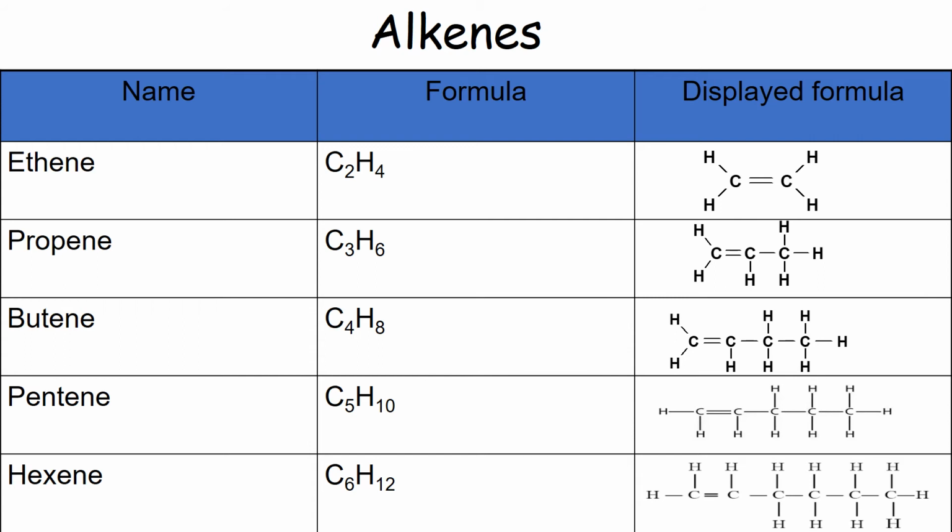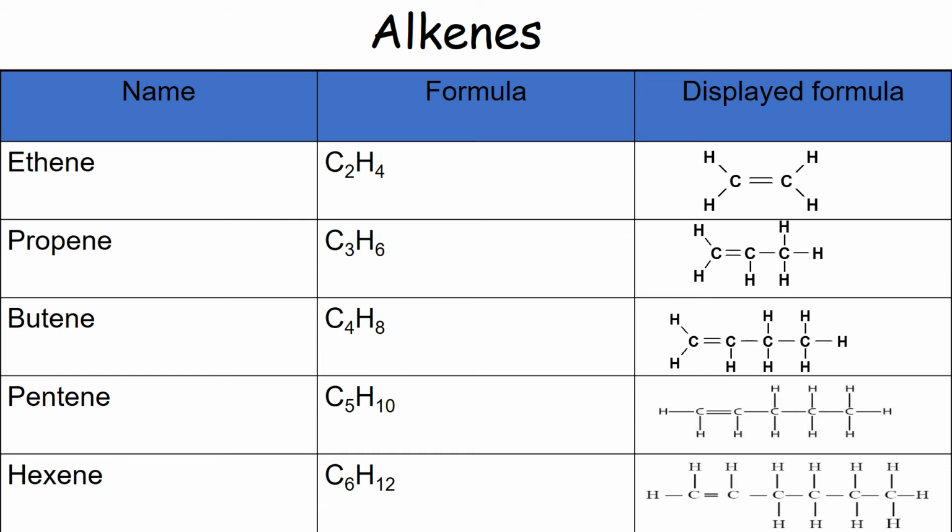So if you look at each carbon atom in isolation, they each have 4 lines coming off it, 4 bonds. 2 of those bonds are taken up in the double bond. And it is important to remember that the double bond can only happen between the carbon atoms. Because hydrogen only has 1 electron to share, it can only form single covalent bonds. It cannot form double covalent bonds. So alkenes increase in size by 1 carbon atom, the same as the alkanes do.